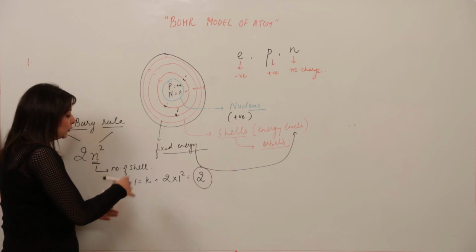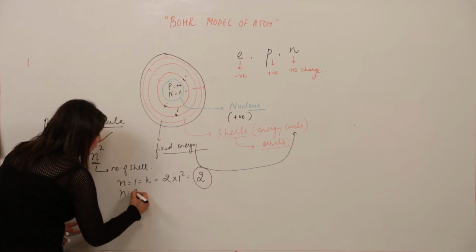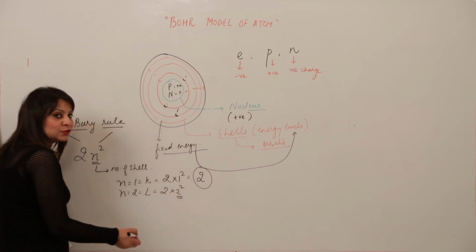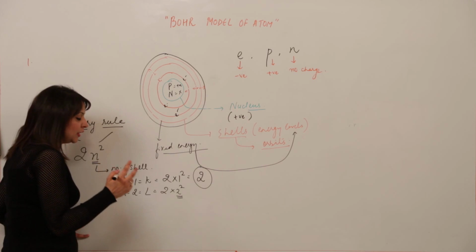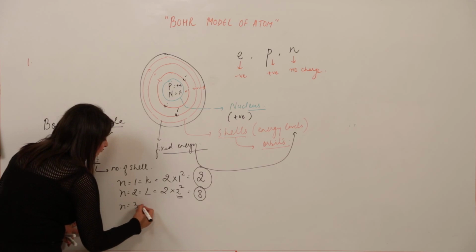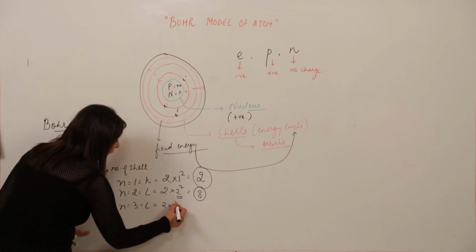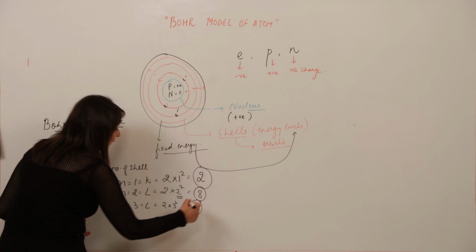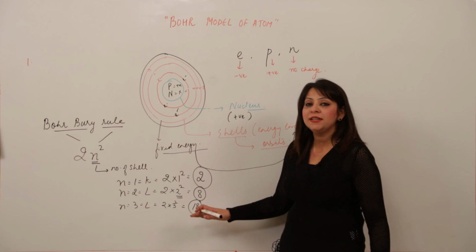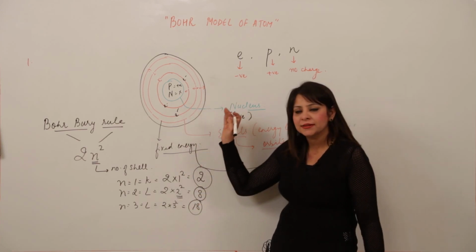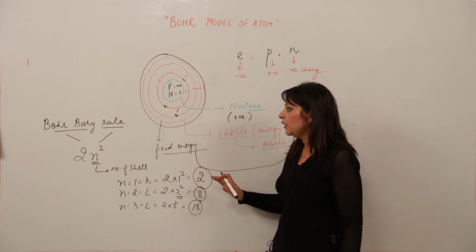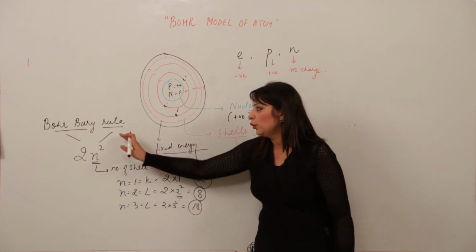Similarly, we can calculate for the second shell, that means L. Putting n as 2, we get 2 into 2 square, and it comes out to be 8. Similarly, for the third shell, I am putting 2 into 3 square, and it comes out to be 18. So these are the maximum electrons that a shell can accommodate. This is how you can calculate the maximum number of electrons for the different shells, K, L, M and so on. And by this, we can arrange the electrons following the Bohr-Bury rule.